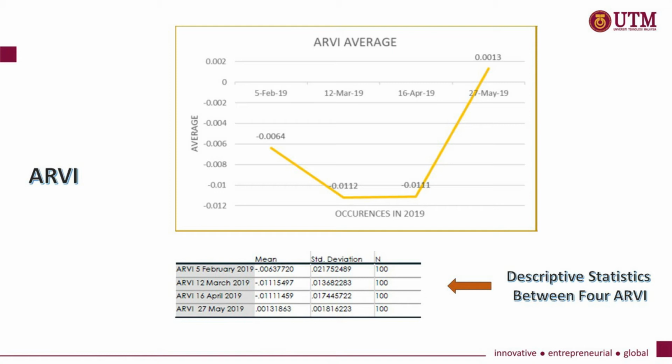The RV value dropped during the occurrence, showing that the influence of atmospheric factors from vegetation is reduced and affected by the air pollution, as the RV value range is from -1 to +1, where +1 indicates a high RV value. Below is shown the table of descriptive statistics for the 4 RV.